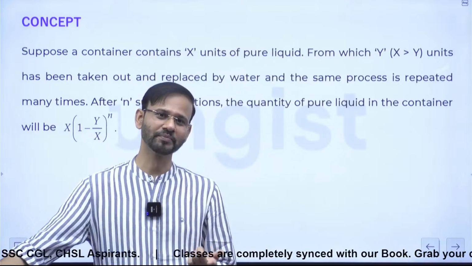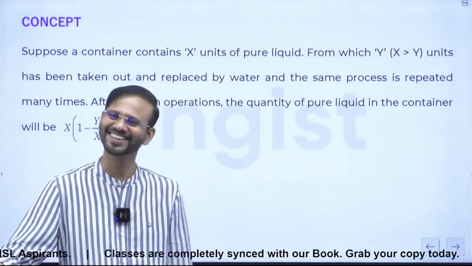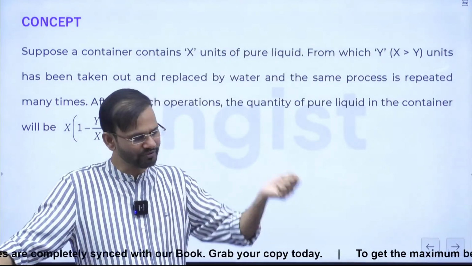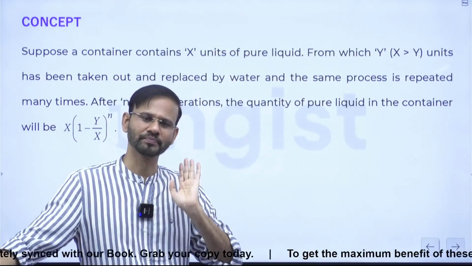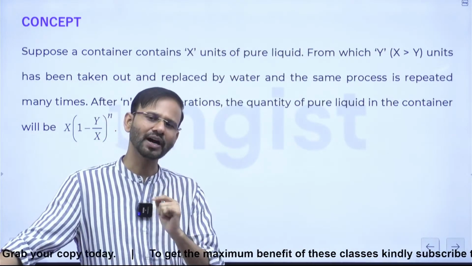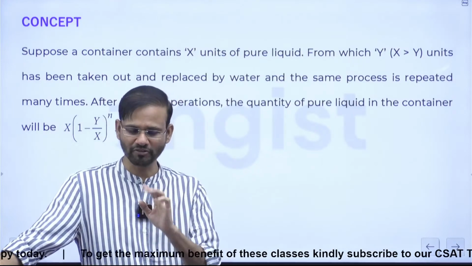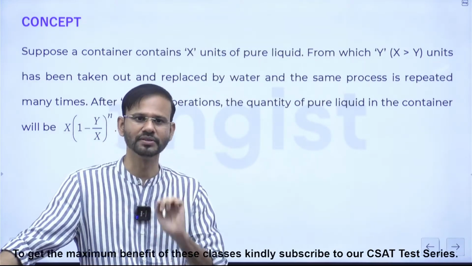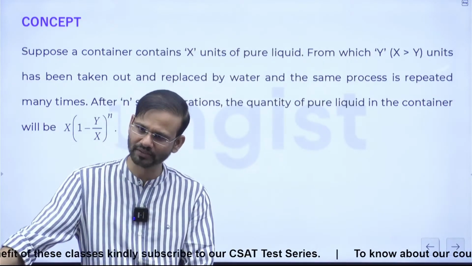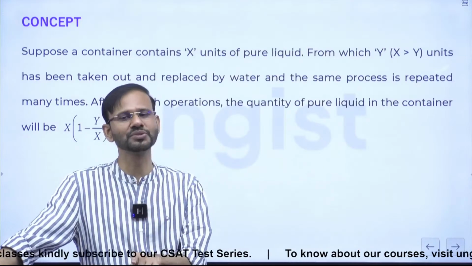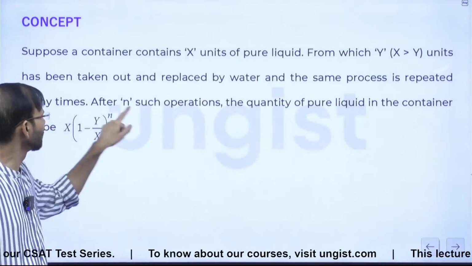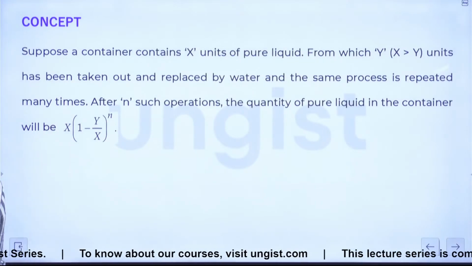After that your friend came, he is just like you also. He has done the same thing. He has taken 5 liters of that mixture and poured 5 liters of water so that nobody can get to know about it. Again somebody else came and he does the same thing, right? So guys, you know what? After each such operation, the quantity of pure milk is getting reduced, yes or no? And the water is increased. Every time it is happening, the quantity of pure milk is getting reduced after each such operation, yes or no guys? So the question is saying after n such operations, the quantity of pure liquid will be this.